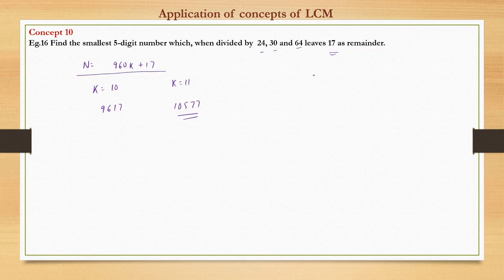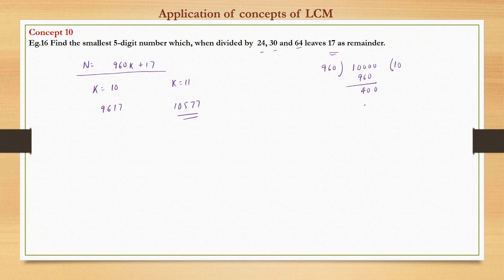Now we need to check, we can get this by the division method also. We'll divide the smallest 5 digit number, which is this number, we come down here, it is 10. So now what is this? We want a remainder of 17, right?